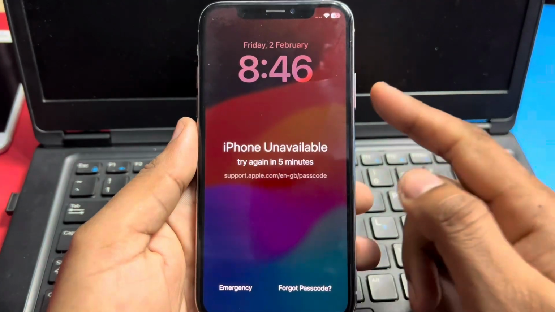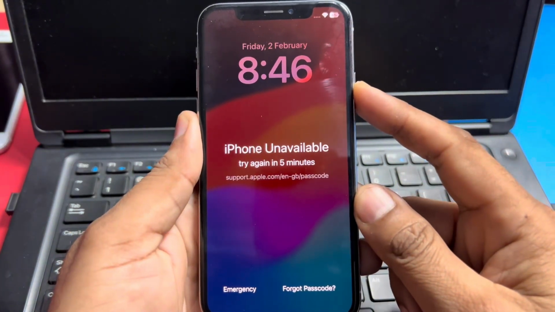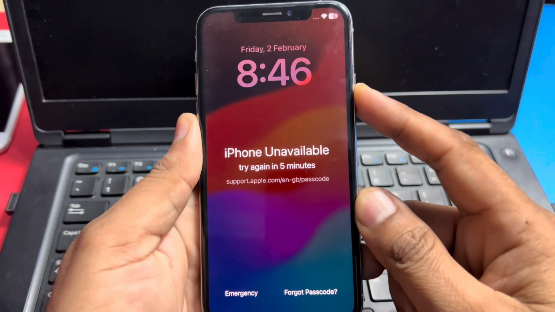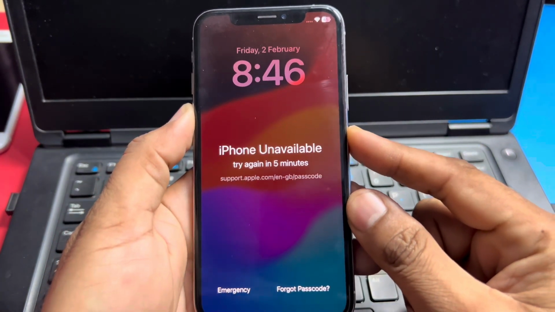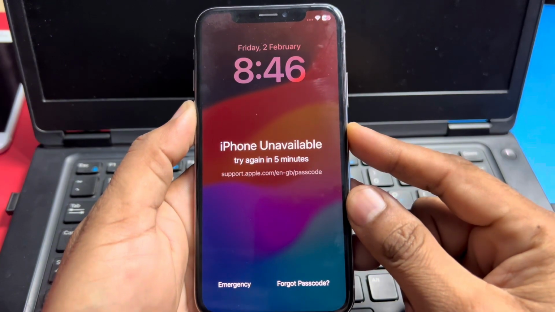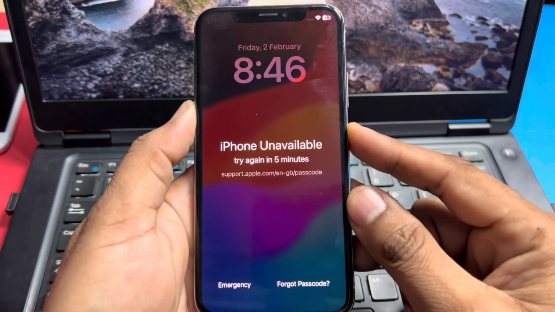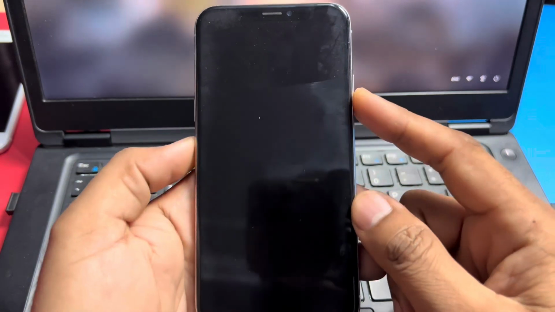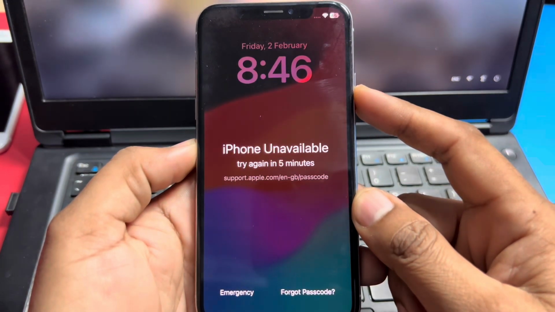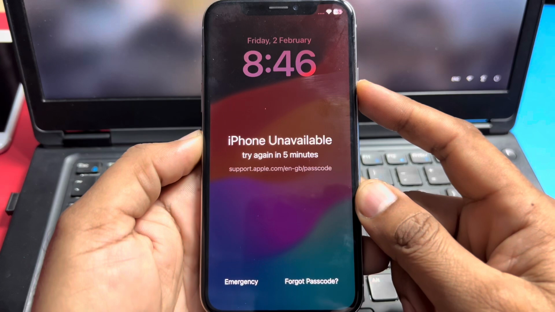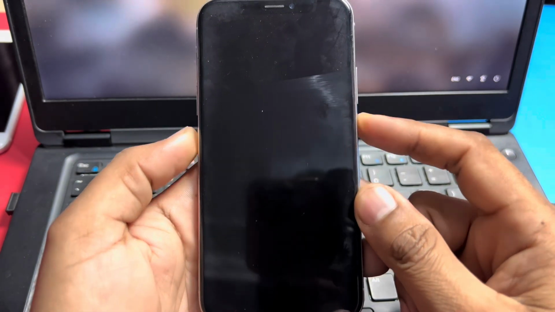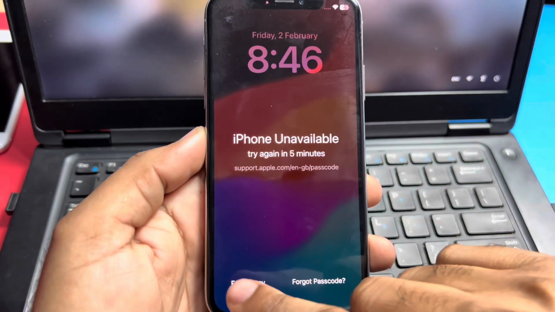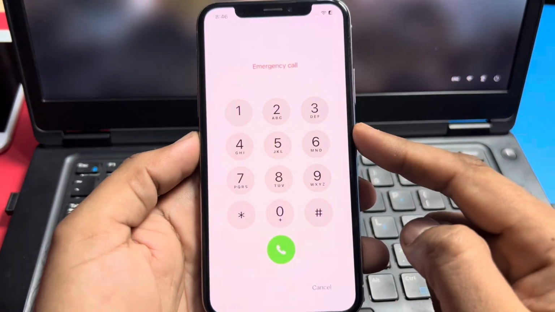So go back and press the power button and then press the low volume button for 5 to 10 seconds. Now again press the power button for 5 to 10 seconds. Then press again and tap on emergency again.